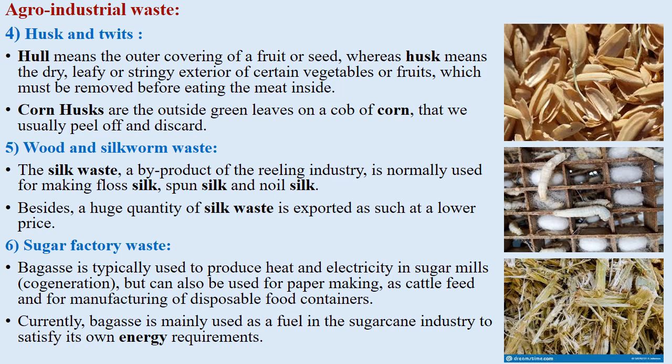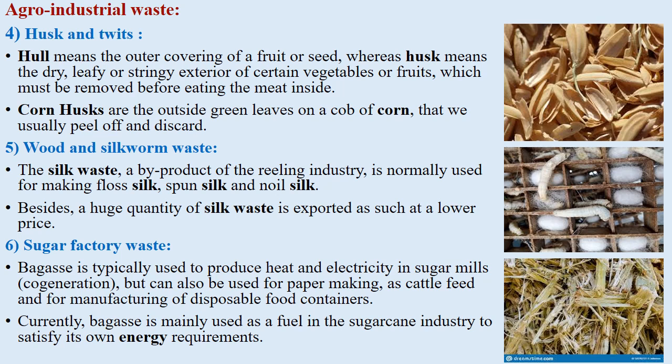Next, agro-industrial waste is silkworm waste. The silk waste is a byproduct of the reeling industry, normally used for making floss silk, spoon silk, and noil silk. Besides, a huge quantity of silk waste is exported as such at lower prices.